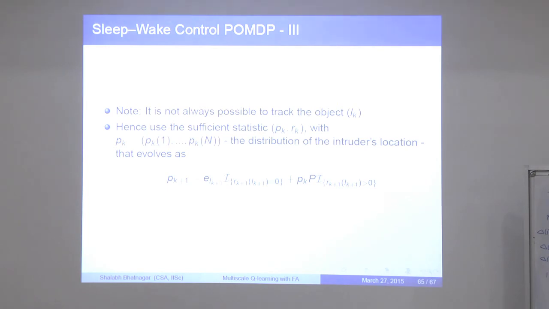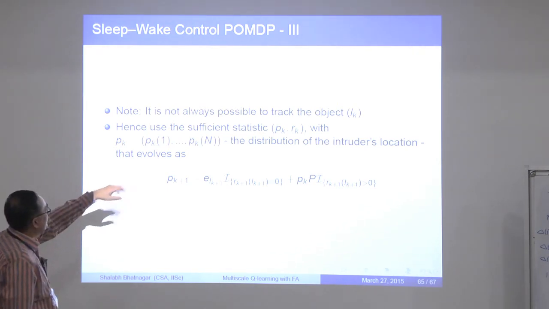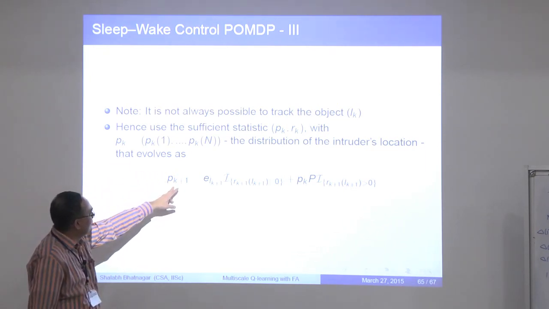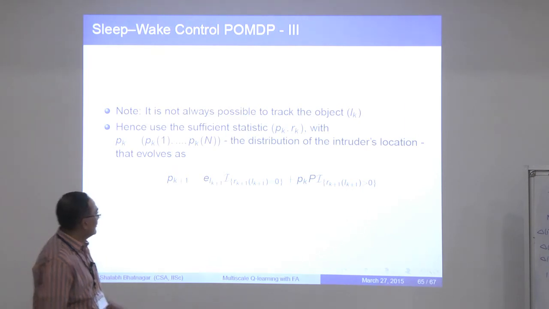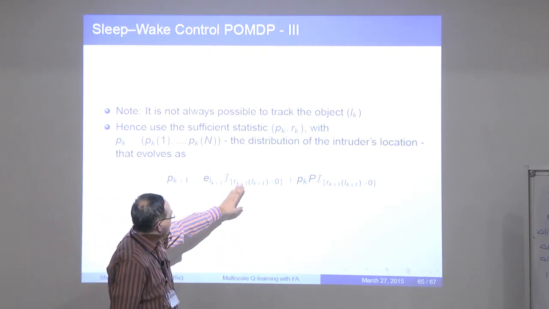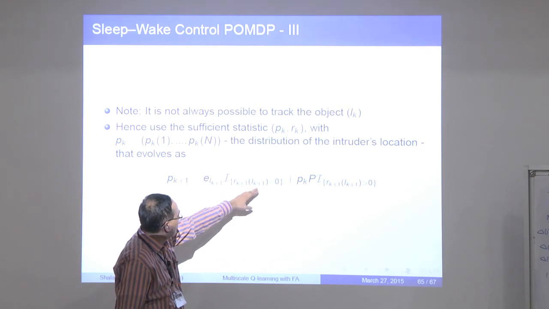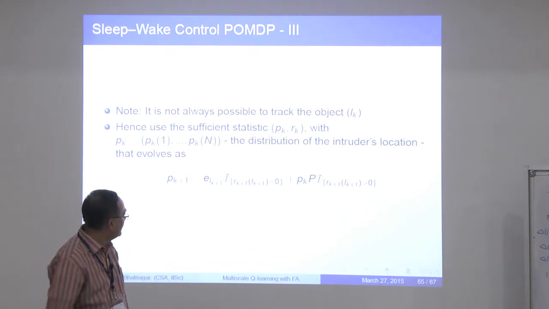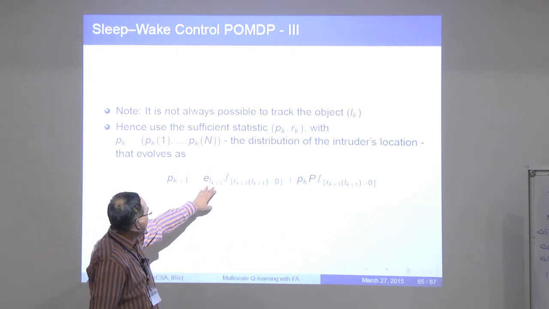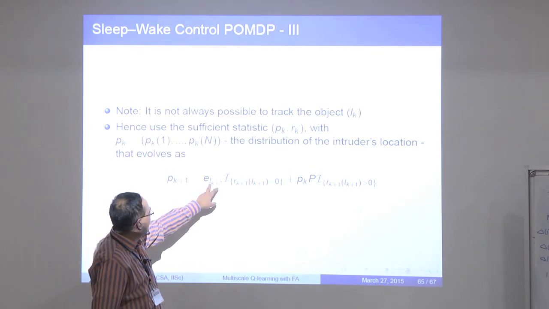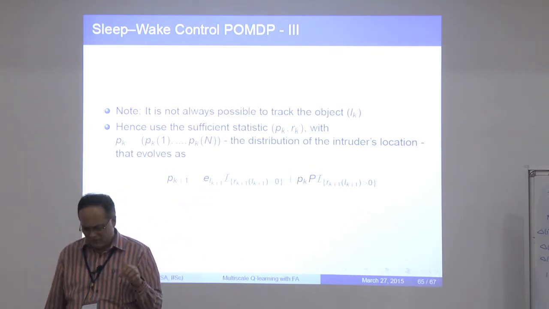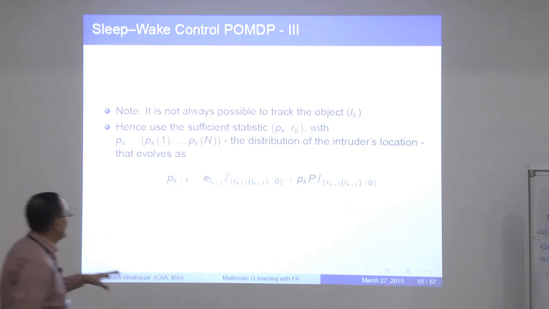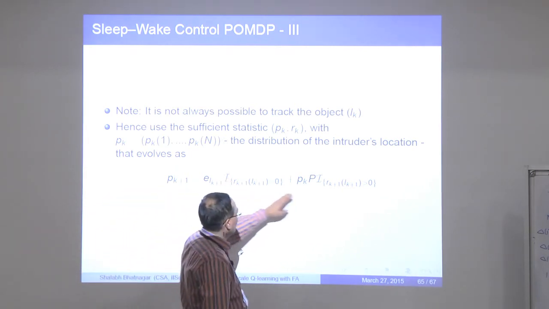So what one can do is to use a sufficient statistic, (Pk, Rk). Pk is the distribution of the intruder's location, and it evolves in this manner. If the intruder was in location Lk plus 1, and the remaining sleep time was 0, which means the corresponding sensor was awake, you assign this value. That particular location gets a value of 1, so you have captured it with probability 1. That element gets value 1, and the rest get 0. You know for sure that the intruder is here.